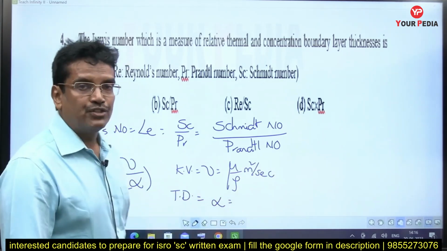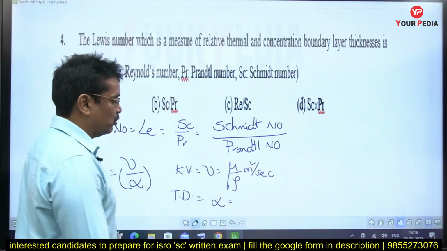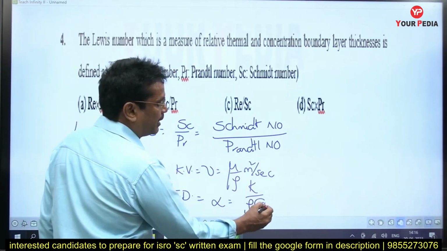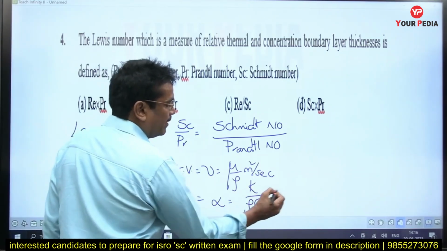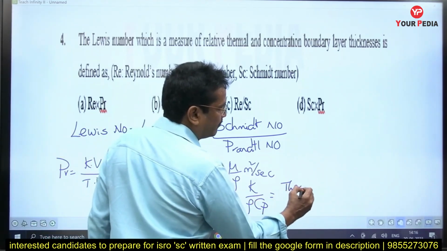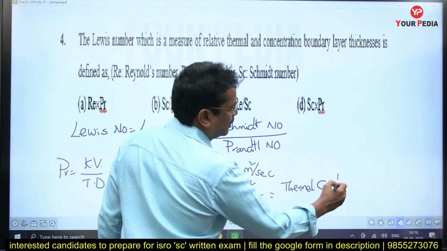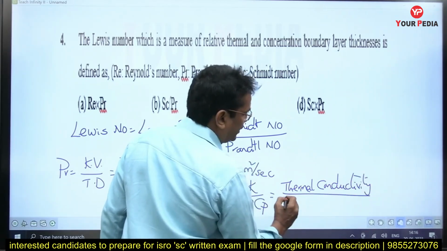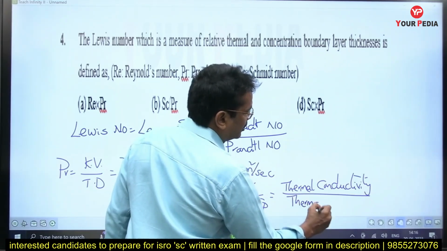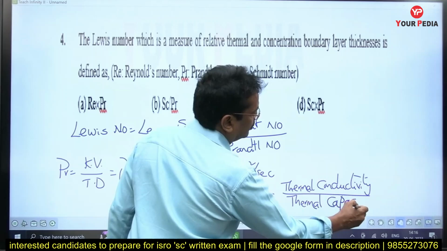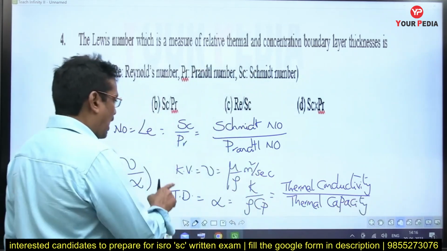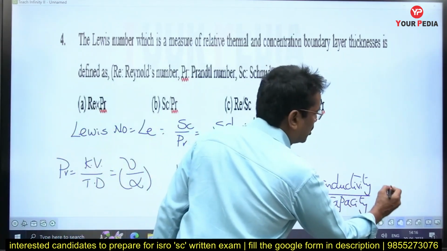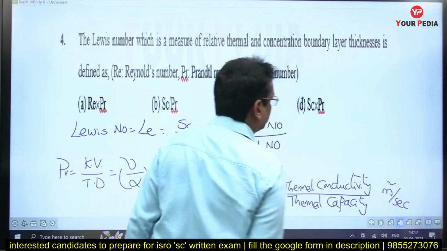Alpha is a thermophysical property of the fluid. Thermal diffusivity is defined as the ratio between thermal conductivity divided by thermal capacity. K, the thermal conductivity, divided by heat capacity or thermal capacity. This is thermal diffusivity alpha. And nu by alpha is called a dimensionless number. This thermal diffusivity also has the units of meter square per second.